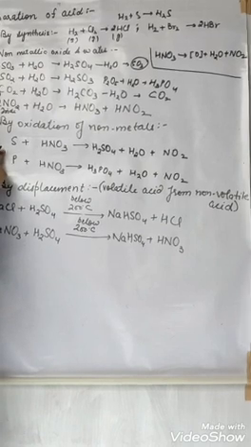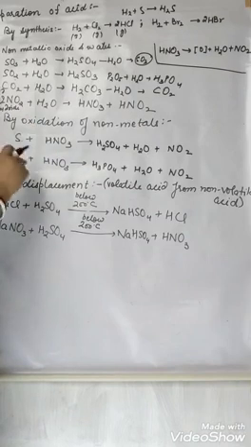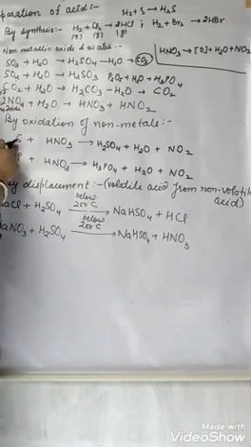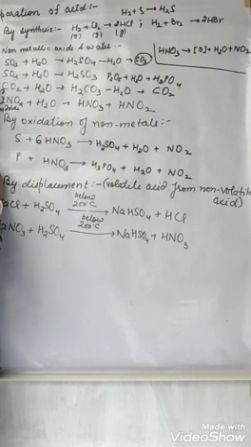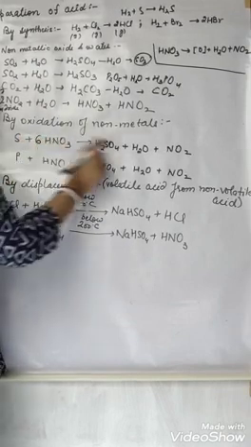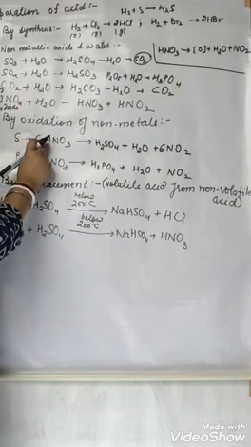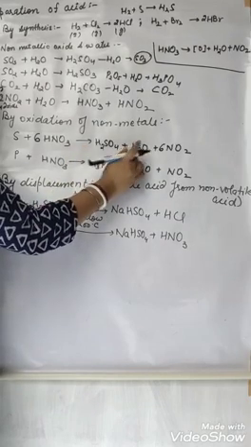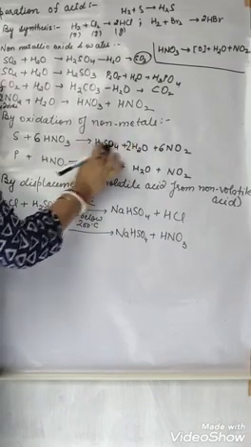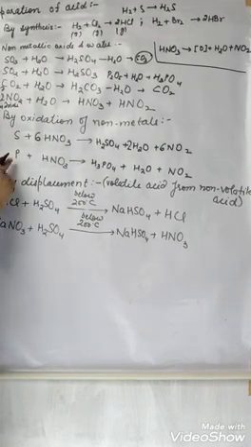So what is the trick of learning this balancing? Sulfur has how many electrons in its outermost shell? 6. So here we will write 6. We write 6 nitrogen, so 6 nitrogen dioxide, right? How many hydrogen? 6. 2 is already there. So we will write 2, 4 and 2, 6. It is completely balanced, right?